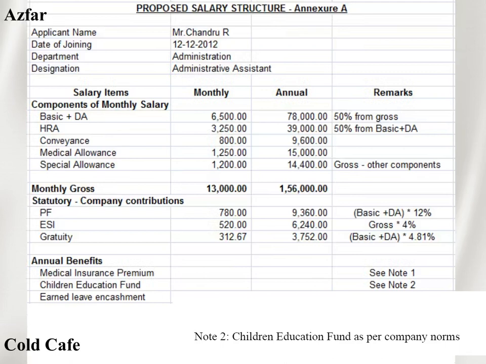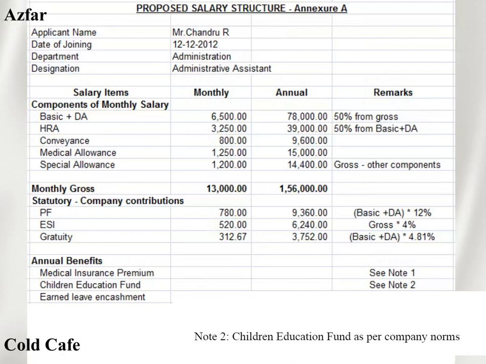Next thing is child education. Once again, if the criteria suits the employee, he is eligible for this claim. Maybe for one or two children, he may claim a few amount in fees. Once again, it's up to the company's point of view. Maybe some companies will pay like 2,000, 3,000, or some companies will pay according to the fees, maybe 40% or 50% he can claim. It's up to the company's policy.